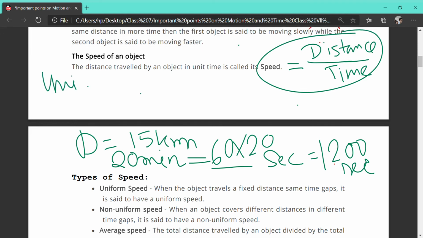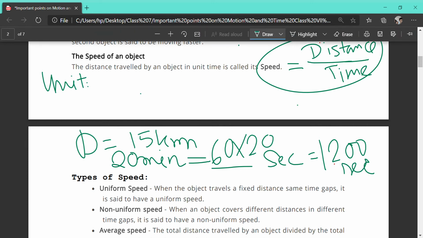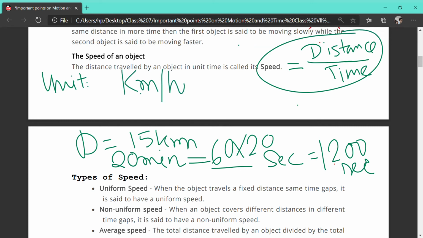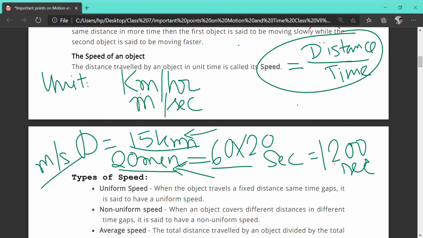So, speed may be expressed in two types of unit. One is kilometer per hour, when we are considering long distance traveled by car, aeroplane, train, etc. And also it can be expressed in meter per second. So two cases you can do. When distance is in kilometer, you can either convert the 20 minutes into hours, or you can convert the 15 kilometer into meter and the minutes into seconds. Then you will have the unit of speed as meter per second. Okay, am I clear?